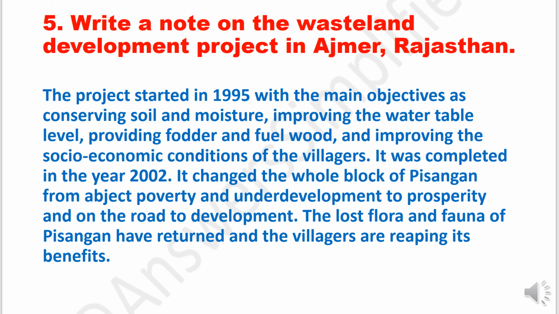Question 5. Write a note on the wasteland development project in Ajmer, Rajasthan. Answer. The project started in 1995 with the main objectives as conserving soil and moisture, improving the water table level, providing fodder and fuel wood, and improving the socio-economic conditions of the villagers. It was completed in the year 2002.